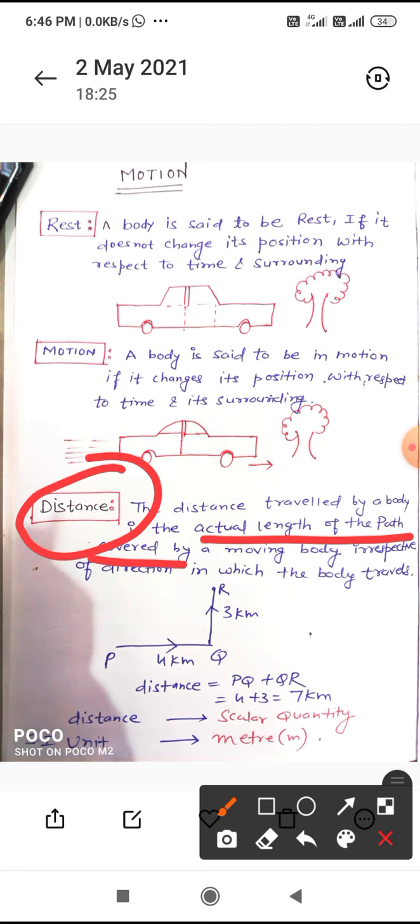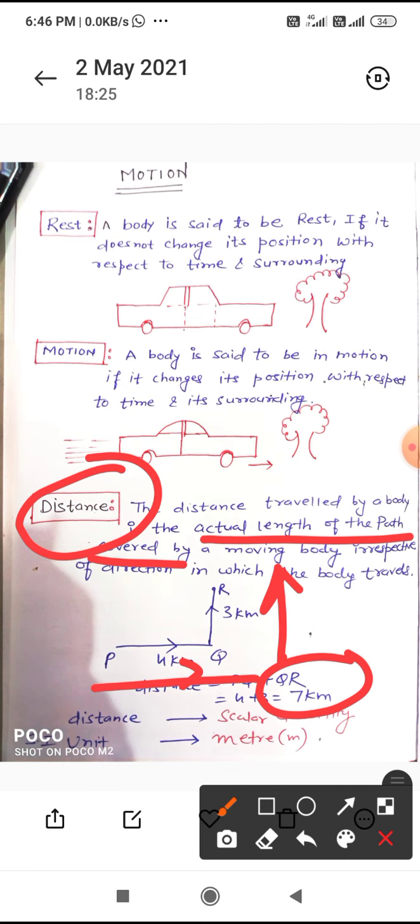Means if you are traveling from P to Q and again from Q to R, then whatever path length you have covered, that is the distance. Means 4 plus 3, that is 7 kilometers. So this is the distance, because whatever be the length of the path you have traveled, that will be under the consideration of distance. One more point is, distance is a scalar quantity.